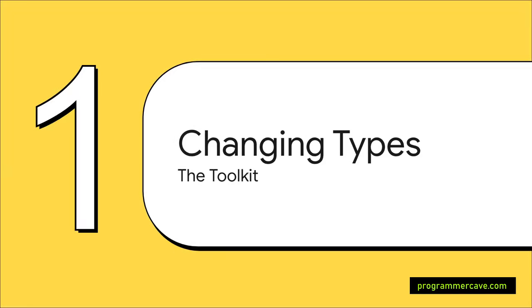Okay, so how do we actually work with types day to day? Let's get into the toolkit. We're going to break down the three main tools you have for manipulating types: conversion, assertion, and casting. By the end of this, you'll know exactly what each one does, when to use it, and, most importantly, which ones are safe, and which ones are, not so much.